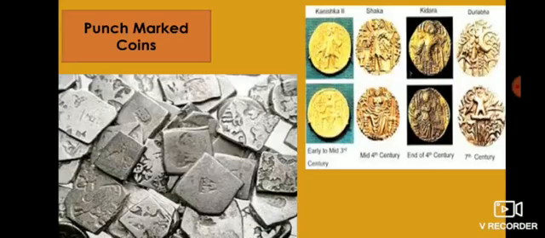They have been given this name because the designs were punched onto the metal, silver or copper. They had a standard weight but an irregular shape because these coins were made by cutting the silver bar and then making the correct weight by cutting the edges of the coin. The style of these coins is not artistic, but they do show recognizable designs such as a Buddhist shrine or animals such as elephant, horse, or lion.